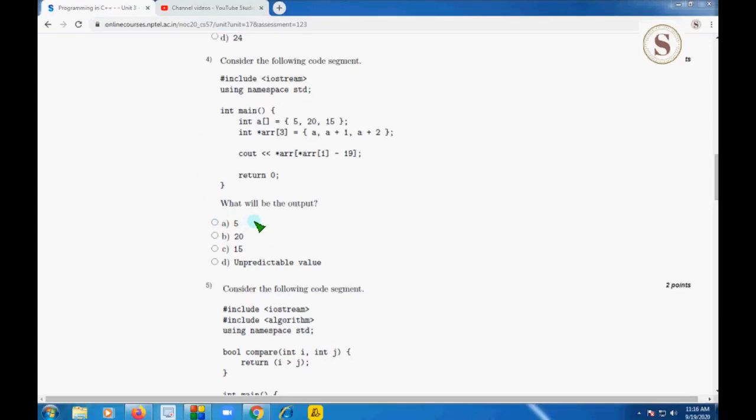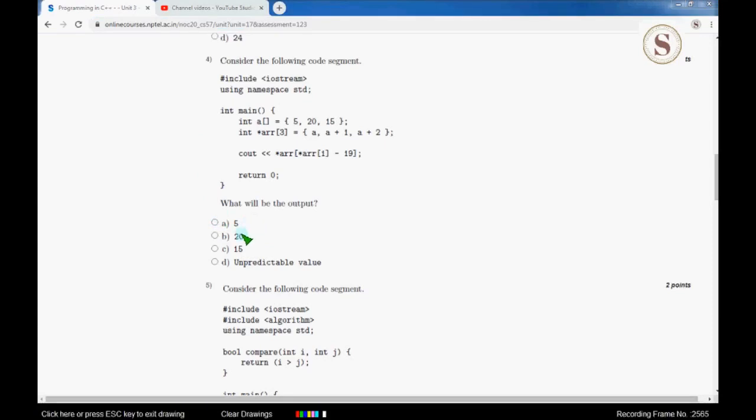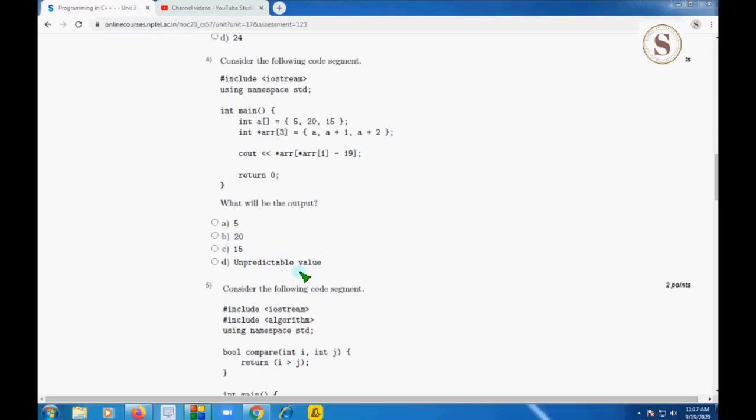So we can just mark the answer as unpredictable value because it is not computable through normal calculations. So the answer for the fourth question is option D, unpredictable value.